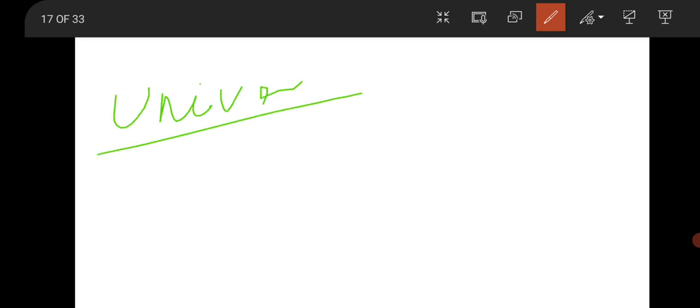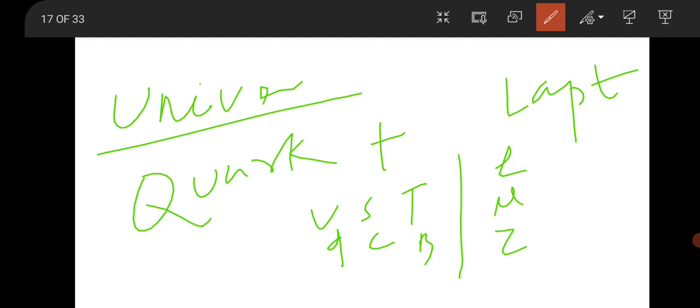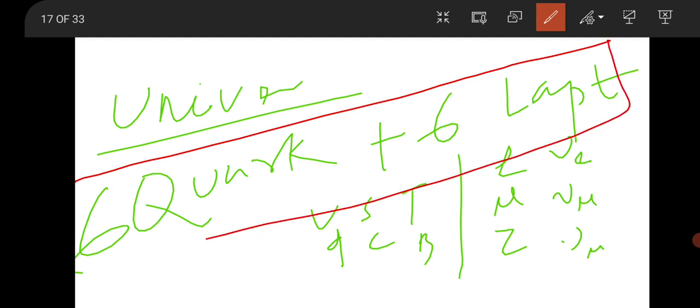The next question was from nuclear physics. The question was like that: the whole universe is made up of how many quarks and how many leptons? So there are 6 quarks, as you know: up, down, strange, charm, top, bottom, and there are 6 leptons like electron, muon, tauon, and the corresponding neutrinos, that is electron neutrino, muon neutrino, and tauon neutrino. So there are 6 quarks plus 6 leptons. So there is an option like that. Okay. So move to the next question.